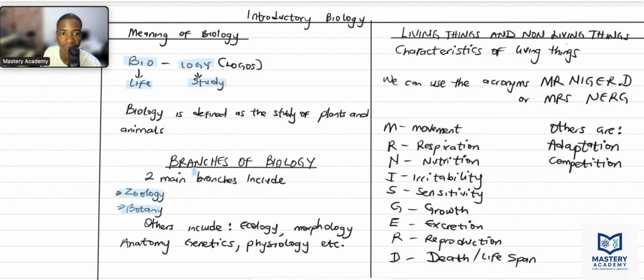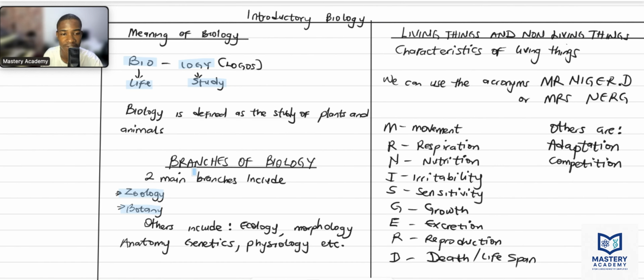We have other branches: ecology, morphology, anatomy, genetics, and physiology. Ecology is the study of living organisms and their interactions with their environments, while morphology is the study of the external features of living things, while anatomy is the study of the internal structures of living organisms.